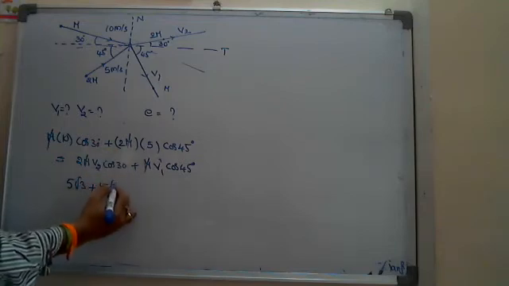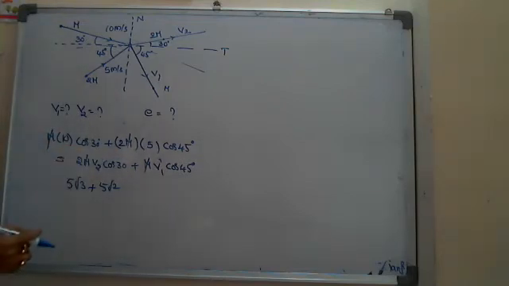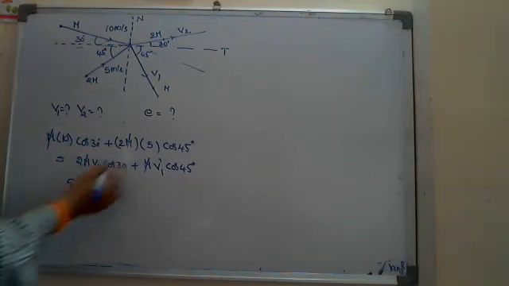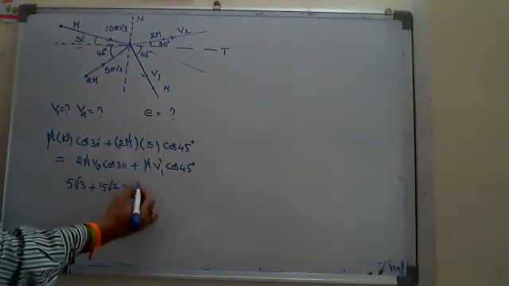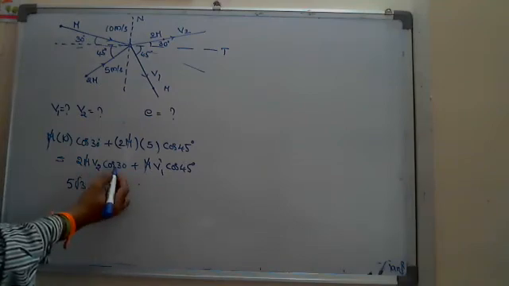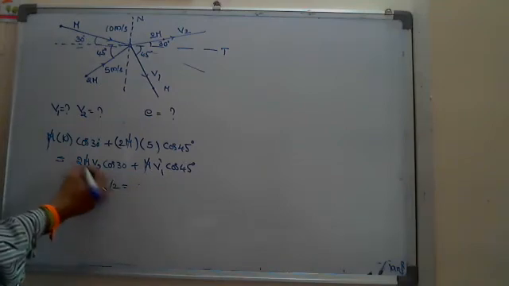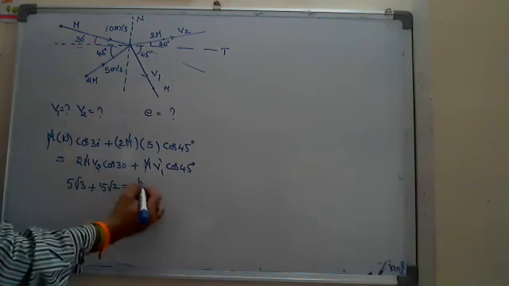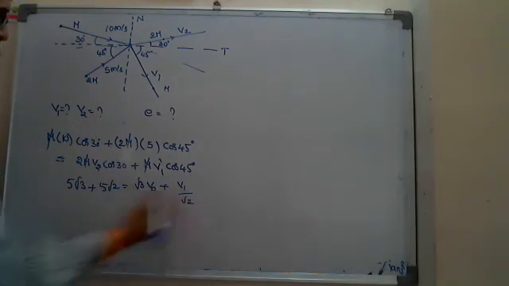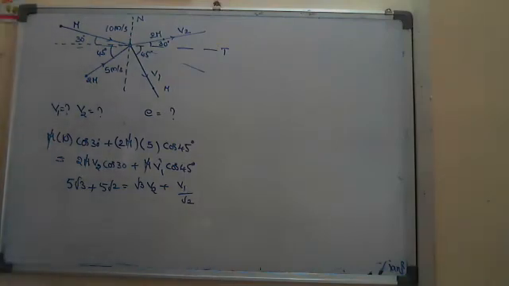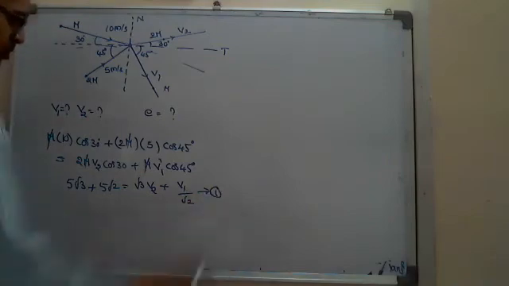Root 3 by 2 cancels with the 2, and 2 v2 cos 30 becomes root 3 v2, plus v1 by root 2. This is the first equation.